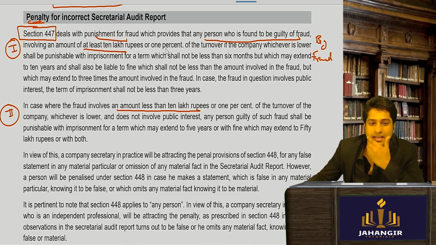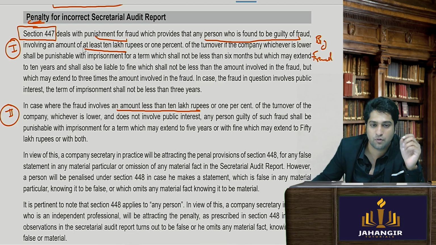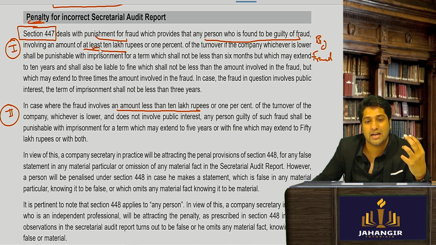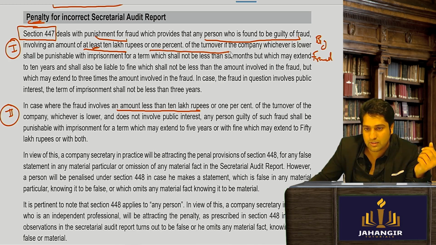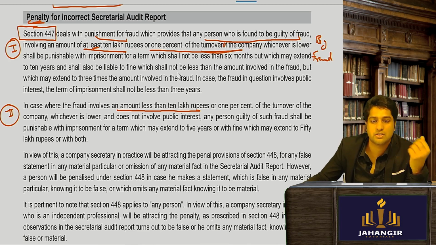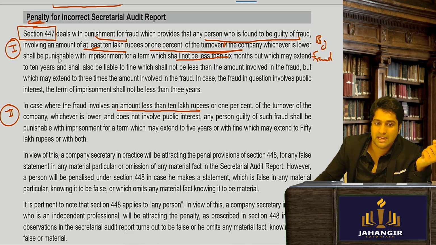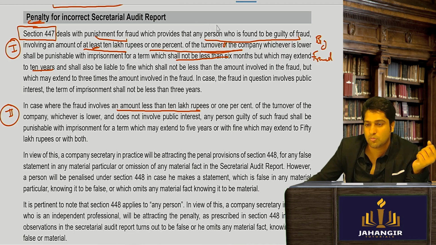Any person who is found guilty of fraud involving an amount of at least 10 lakhs, meaning 10 lakhs or more, or 1% of the turnover of the company, whichever is lower, shall be punishable with imprisonment for a term of not less than 6 months, which may extend to 10 years. So the penalty for a big fraud is this.